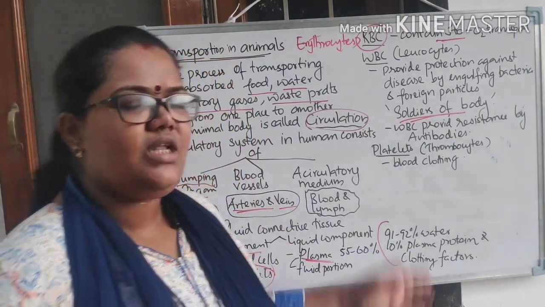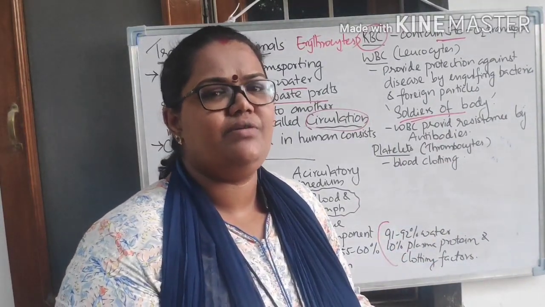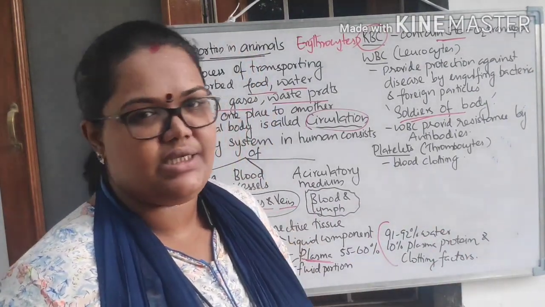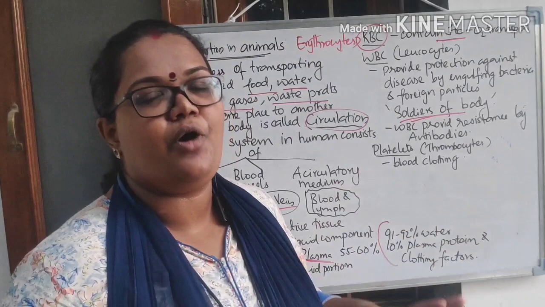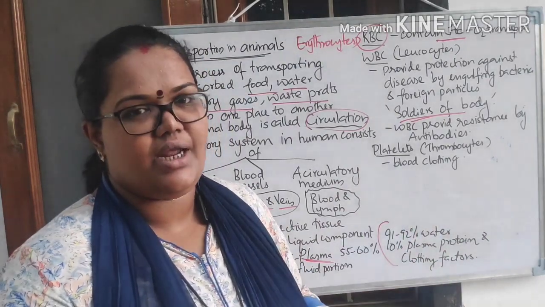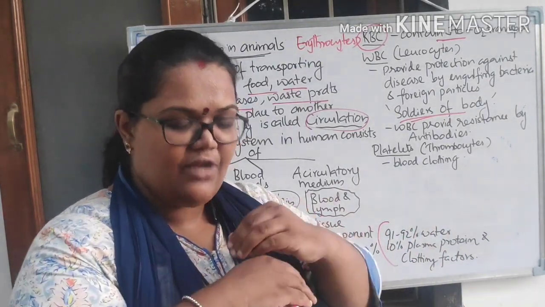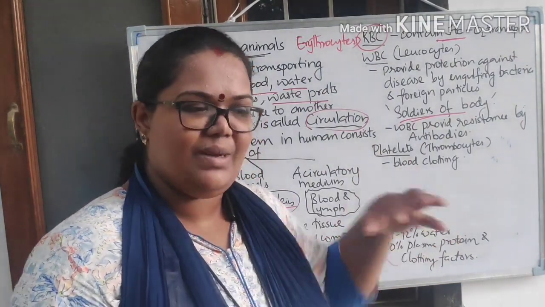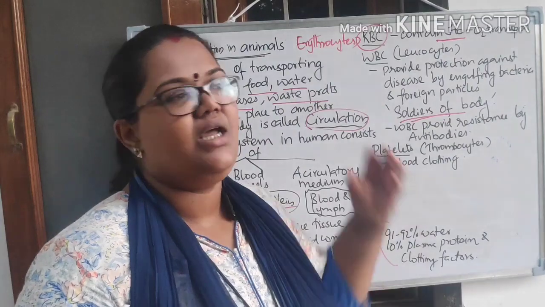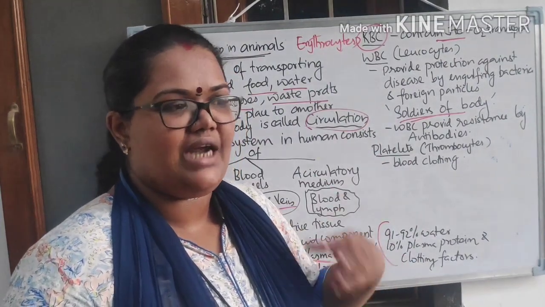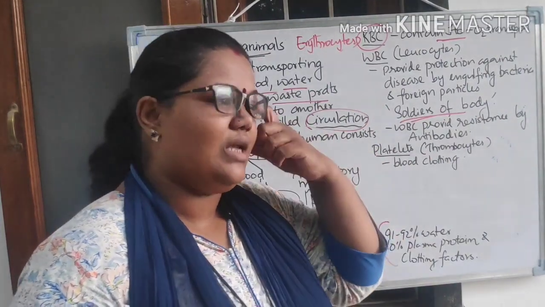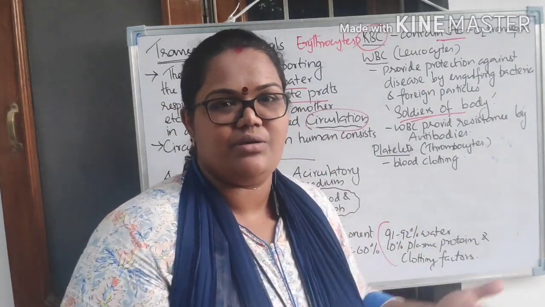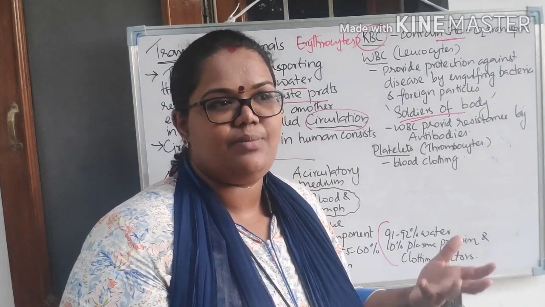So here, the third type of blood cells are the platelets, otherwise known as thrombocytes, right? Thrombocytes are very important in blood clotting, the action of blood clotting. That means if any cut or wound happens, the platelets will make a mesh-like structure there, and it will make the blood clot so that the blood will not flow out, right? Normally if blood does not clot, all the blood will flow out, and it will cause that person to die, right?